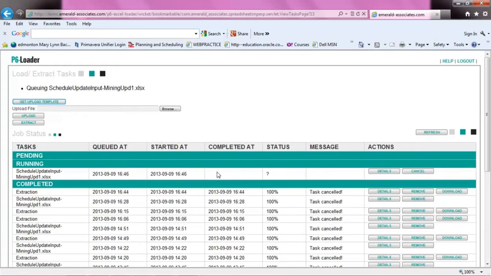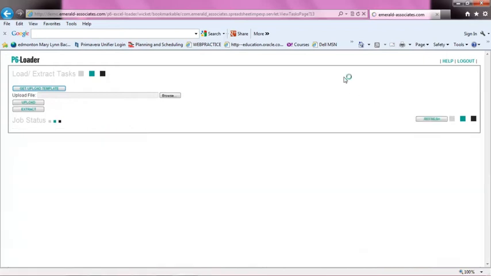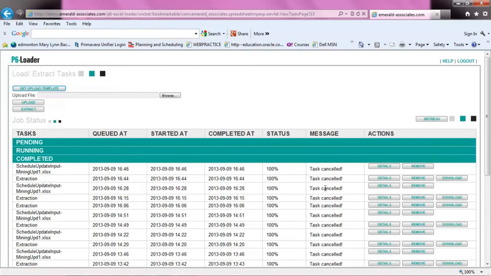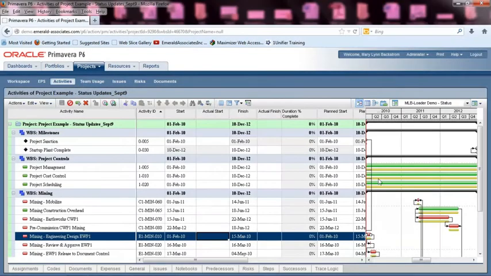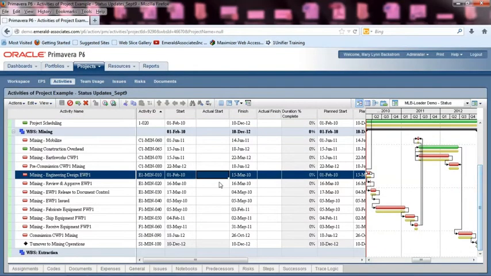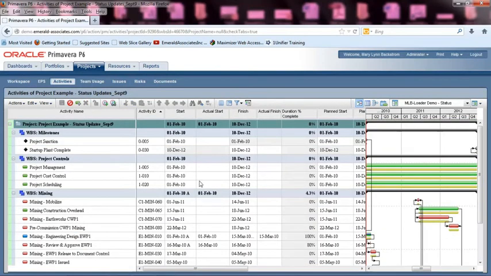Now, once it starts running, you can see it's in running, and you can do the refresh again so you can see what's going on. It's already run across. So once I refresh my project, you can see that I've got the updates from the information that I gave it through my Excel update sheet back into my project. So at this point, I would just reschedule it if those were all the updates that I needed to put in.